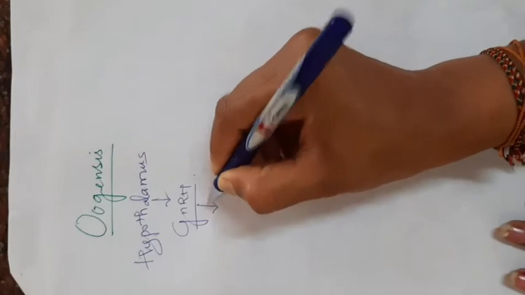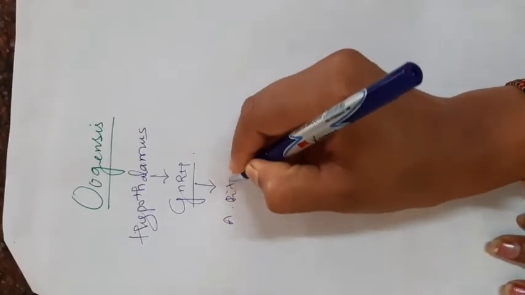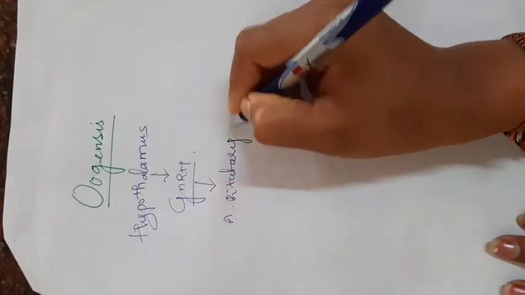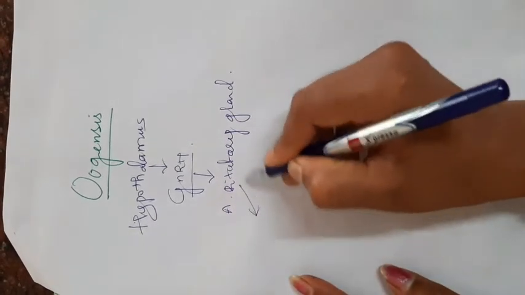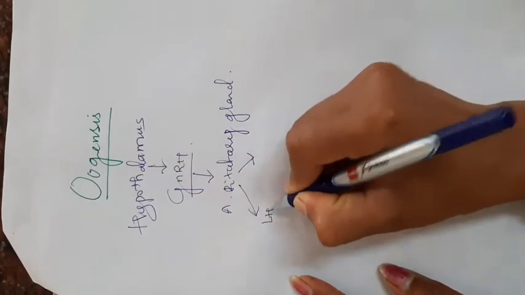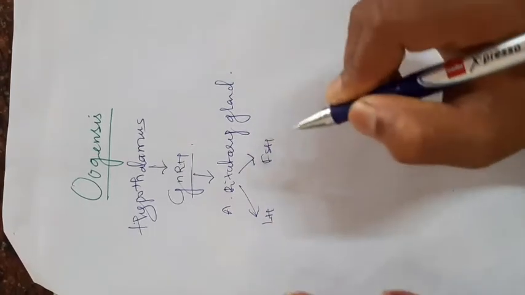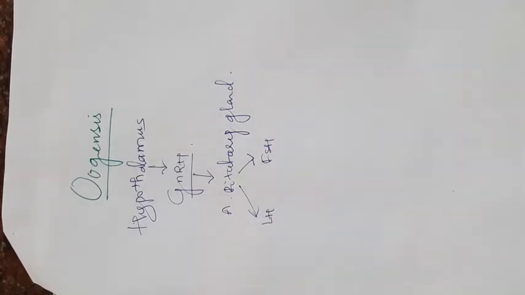The gonadotropin releasing hormone stimulates the anterior pituitary gland. Then that anterior pituitary gland releases the two gonadotropic hormones. Those are LH and FSH. LH means luteinizing hormone. FSH means follicle stimulating hormone.